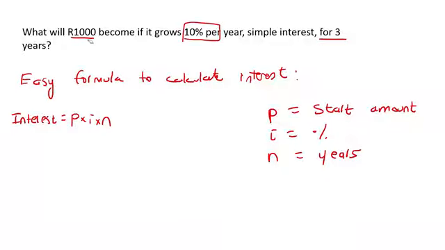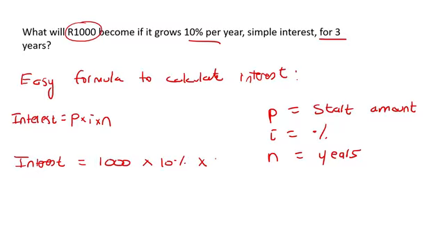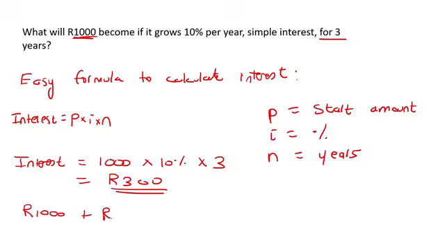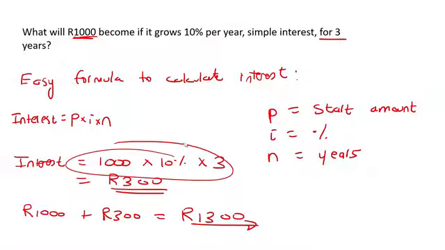So you take 1,000 Rand, that's your starting amount, multiply. What is the percentage? 10%. And then what is the years? 3. And if you had to go work that out, you would end up with 300 Rand. So that is how much interest you earn. But the question says, what will 1,000 Rand become? So if you started with 1,000 Rand and you earn 300 Rand of interest, well, then you now have 1,300 Rand.